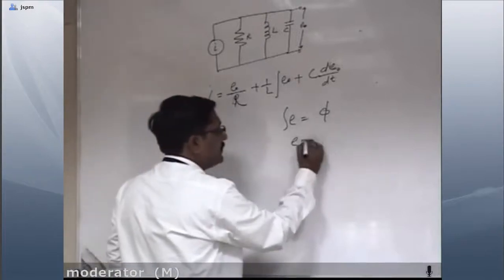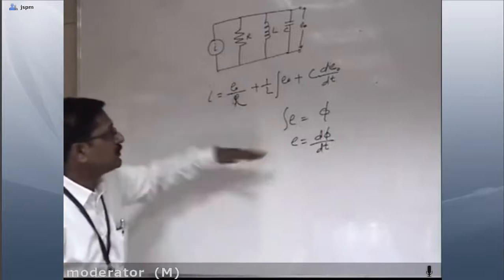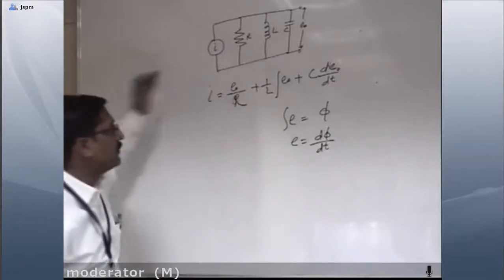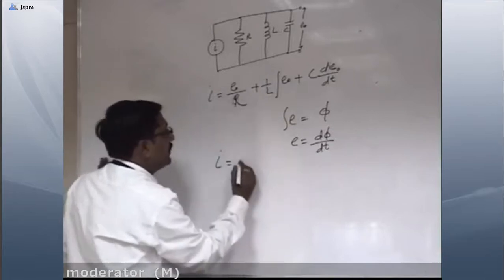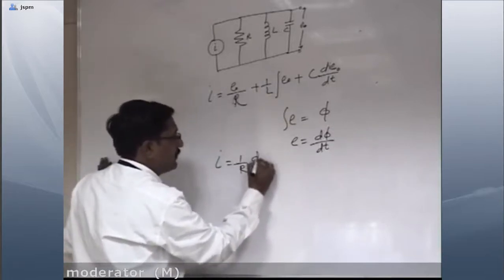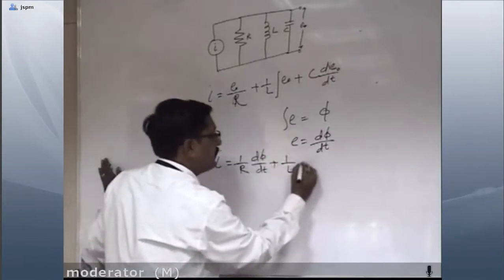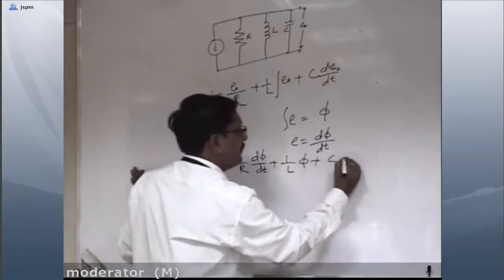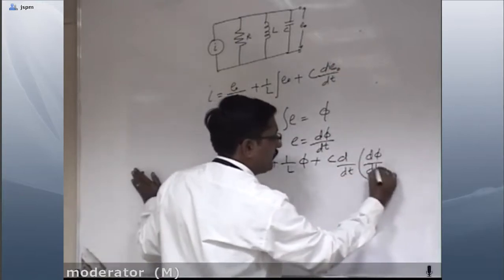So E is equal to d phi by dt. Now substitute these values over here and write down the equation. So I is equal to 1 by R d phi by dt, plus 1 by L phi, plus C d by dt of d phi by dt.